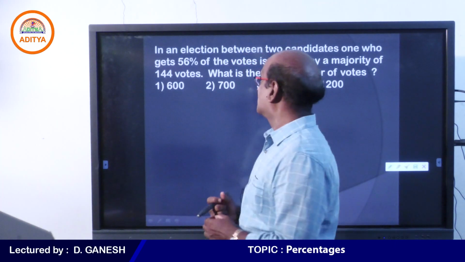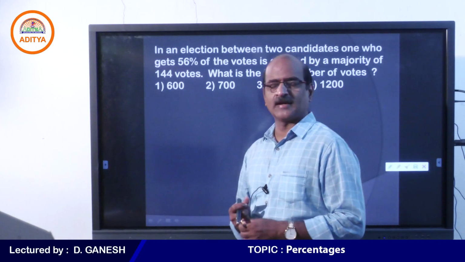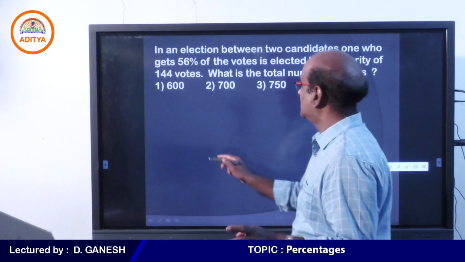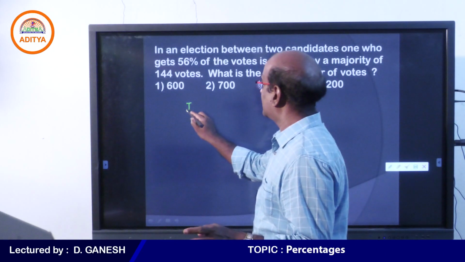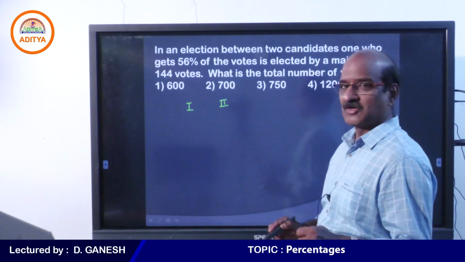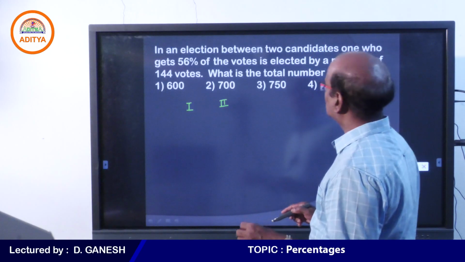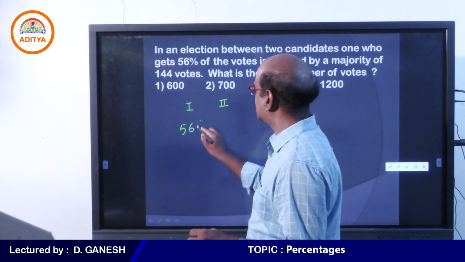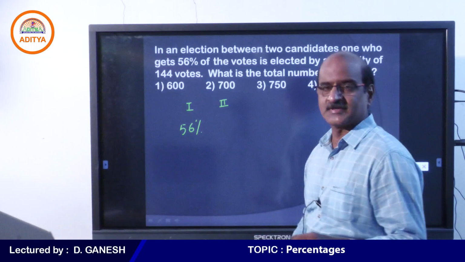Come on, here we go. Student, in an election between 2 candidates, we have 2 candidates contesting in this election. Therefore, let us assume that this is candidate number 1 and this is candidate number 2. Now tell me, the one who gets 56% of the votes, you can understand that this person is getting 56%.